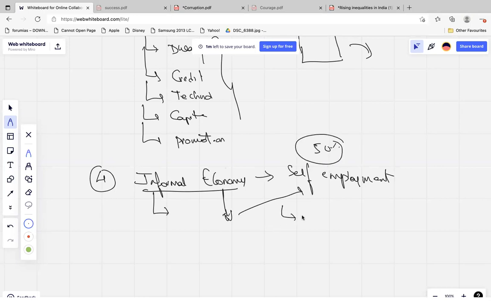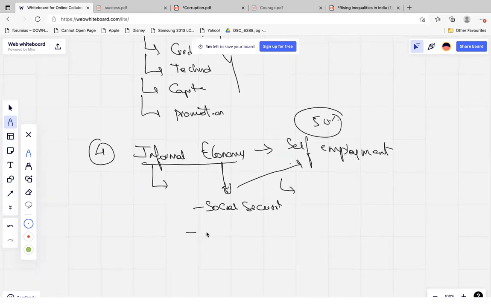Now, you can see local pani puri, local chip shops, local dahi vada, all those things. Small vendors are there, no? So these are self-employment. Now the returns for this are very less. The amount of money they will be able to generate is very less. Then they do not have social security. Let's say any kind of COVID kind of crisis happened, all the shops will be closed.